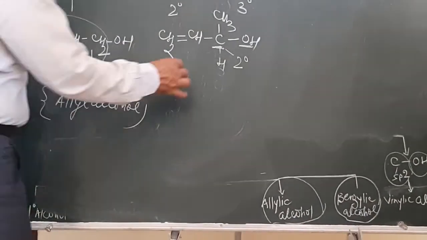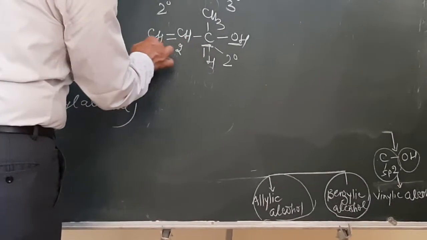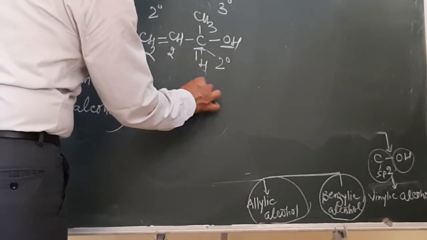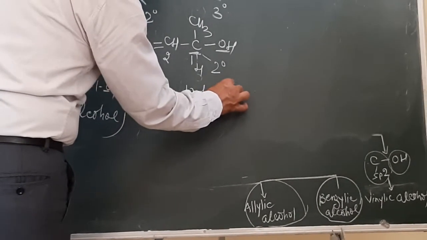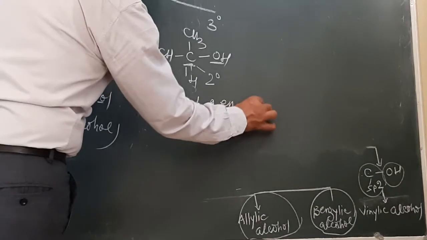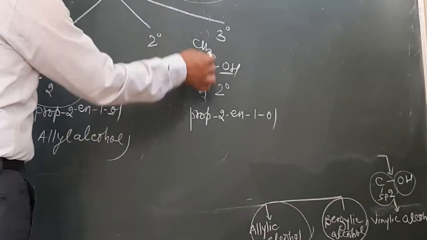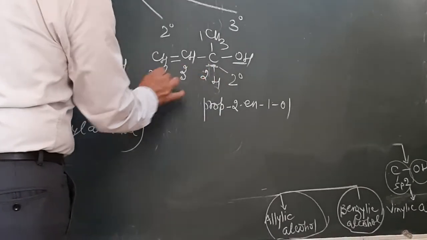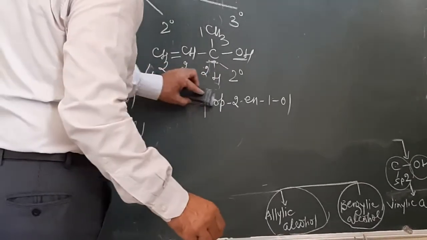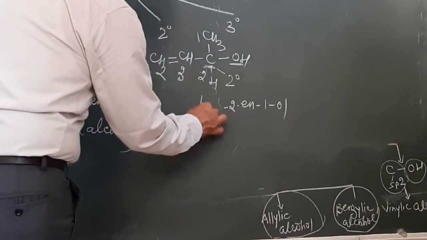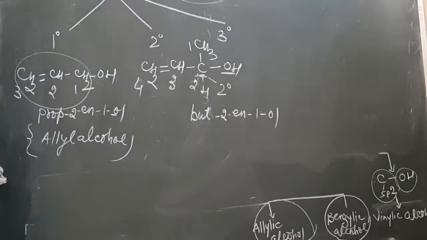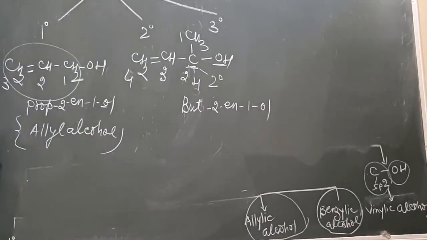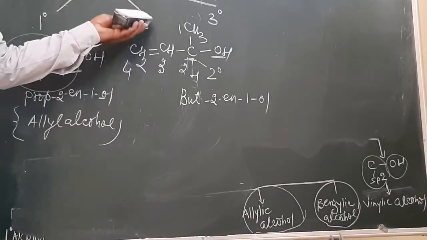So if I give the IUPAC name of this one, it will be 1, 2 and 3. For 3 carbon atoms, what will be the root word? Prop, then 2-en, and then 1-ol. At number 1, this will be this way, 1 and 2, this will be 3 and this will be 4. So what will be the IUPAC name of this one? This will be but-2-en-1-ol. But-2-en-1-ol will be the name of this compound. So it is a 2 degree allylic alcohol.